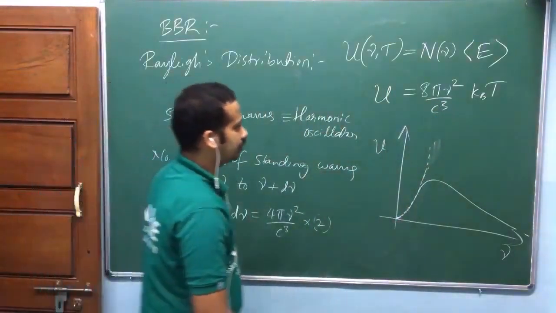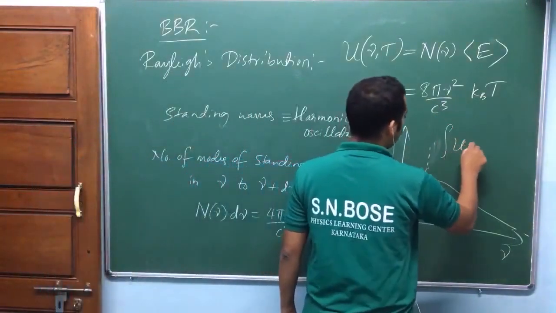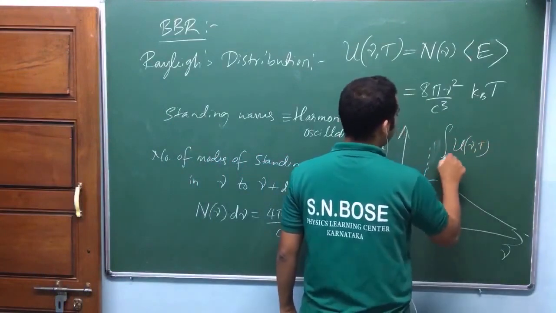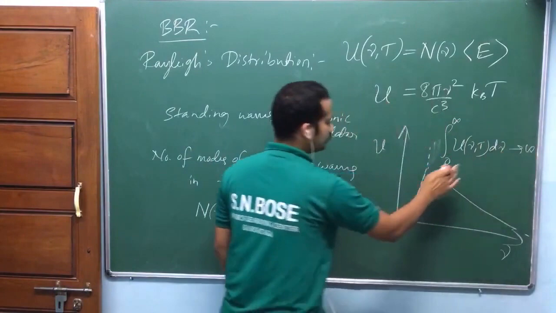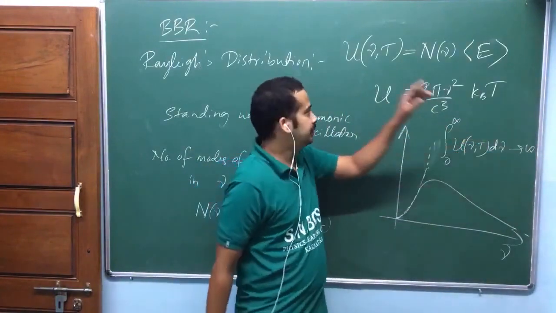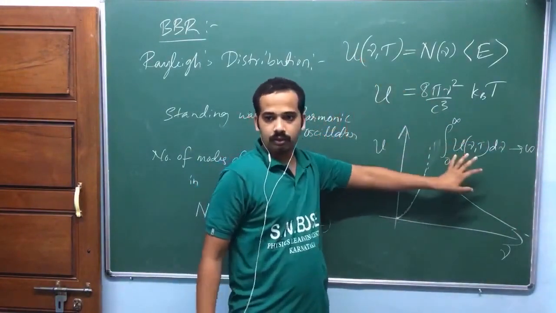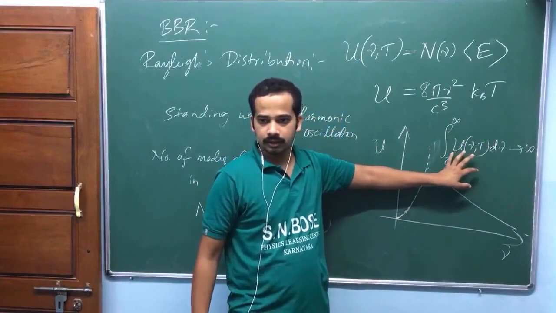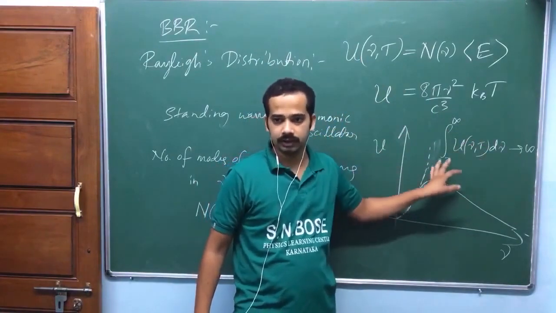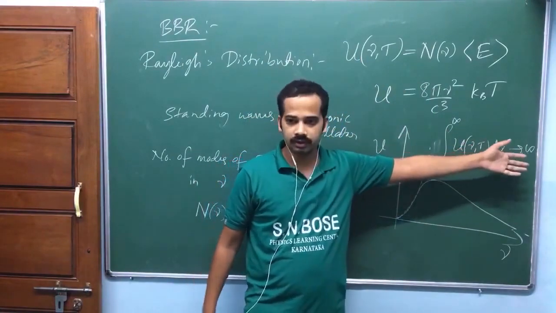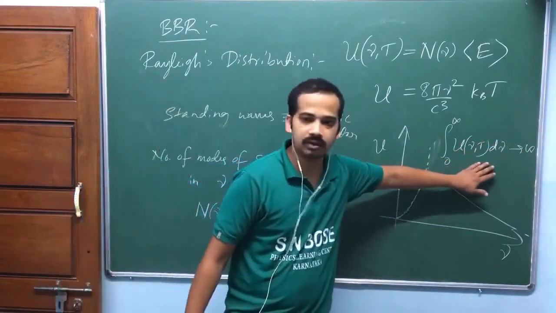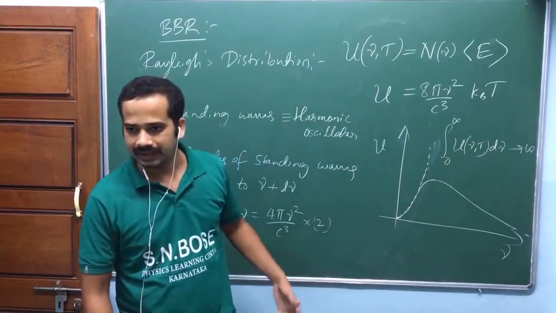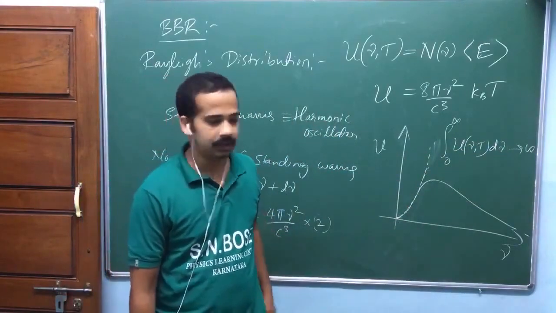And one more thing is the integral of u of nu comma T from 0 to infinity d nu. It is tending to infinity. What is this one? This is the total energy. Am I right? If this is energy density, this is the total energy, isn't it? So the total energy density is now tending to infinity. That means the cavity contains infinite energy. We call this one the ultraviolet catastrophe. It cannot happen, isn't it? It cannot happen.